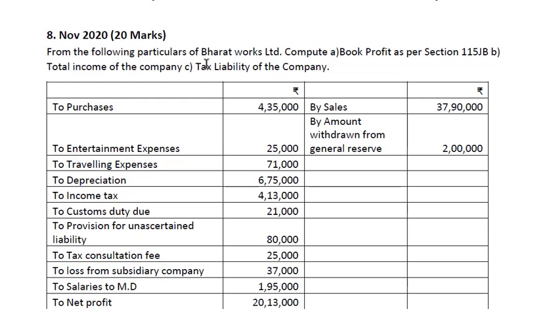From the following particulars of BharatWorks Limited, compute book profit as per Section 115JB. This is for minimum alternate tax computation. Also compute the total income of the company and the tax liability of the company.